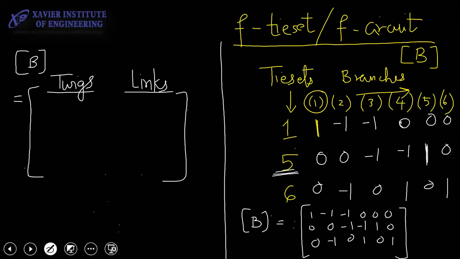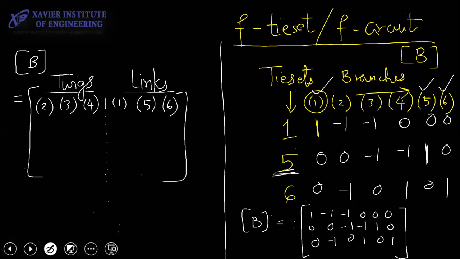So which are the links? 1, 5, 6. You have to write them together. And 2, 3, 4, I'm writing it here. You can put a dotted line in the middle if you want.